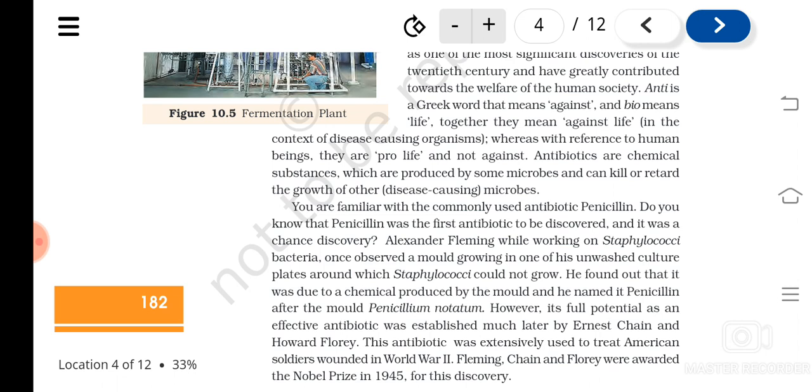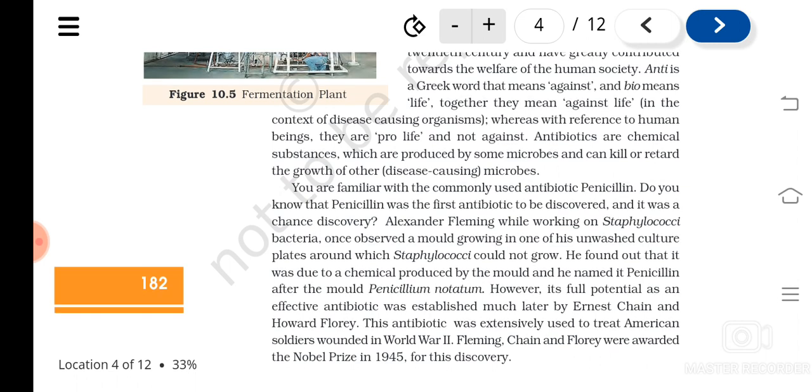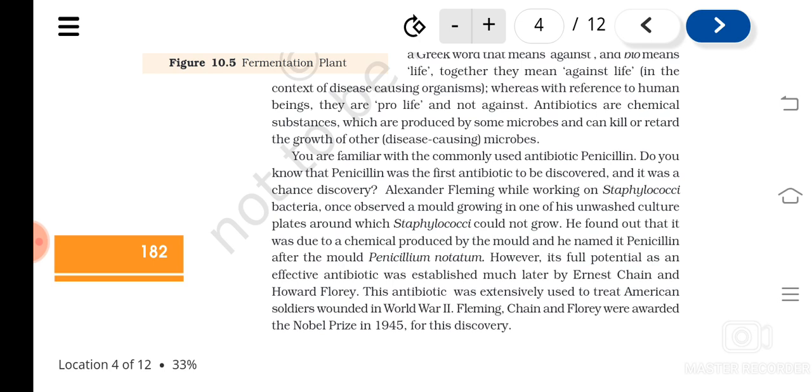He was working on Staphylococcus bacteria in a culture medium, and he could see that in certain regions the growth of Staphylococcus was not there. And when he observed that region, it was found that another fungus known as Penicillium notatum was growing there, and this led to the discovery of antibiotics.